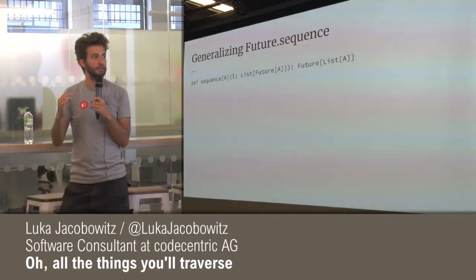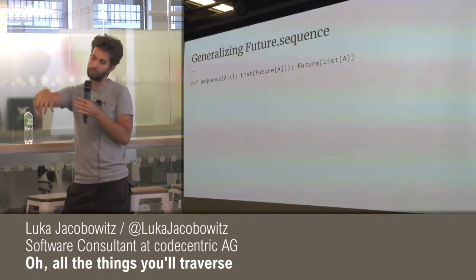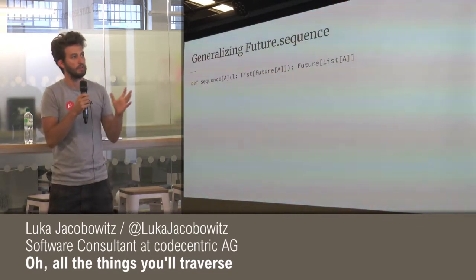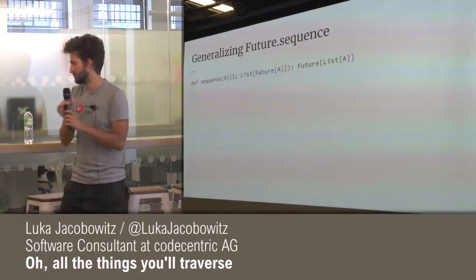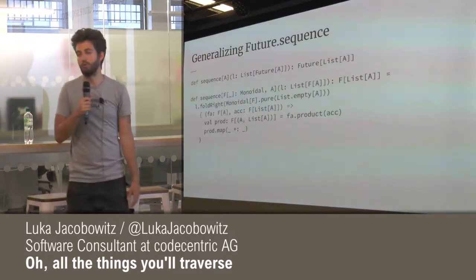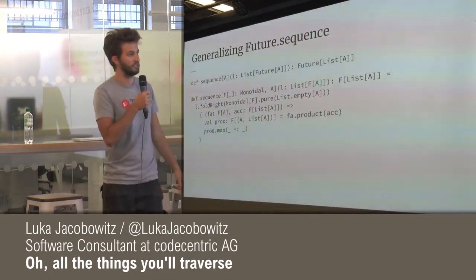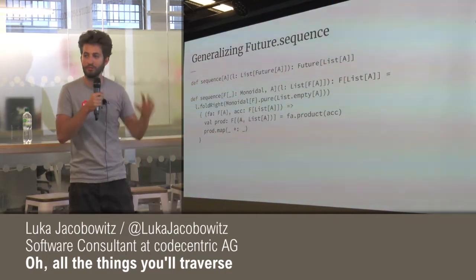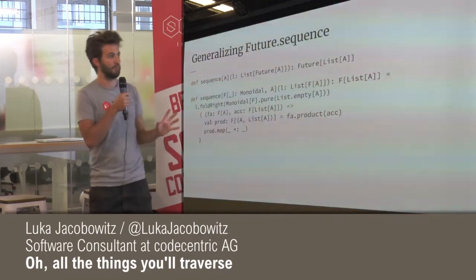So it takes two type constructors and turns them inside out, right? So a list of future to a future of list of something. And here we define a general version? And oh my god, this looks crazy, right? So what is this? We'll try to break it down step by step.